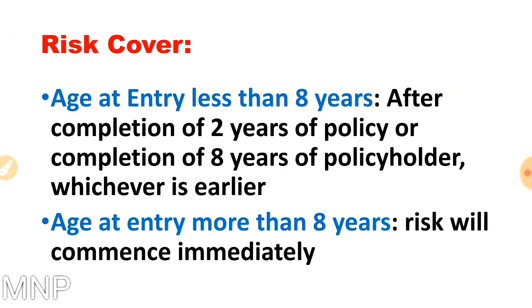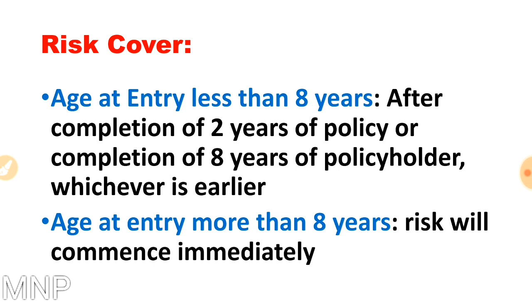Let's see when the risk cover will start. If the person taking this policy is less than 8 years of age, then the risk cover will start after completion of 2 years of taking this policy or completion of 8 years of the policy holder, whichever is earlier. For example, if the child's age is 4 years, then the risk cover will start after 2 years when he attains the age of 6.